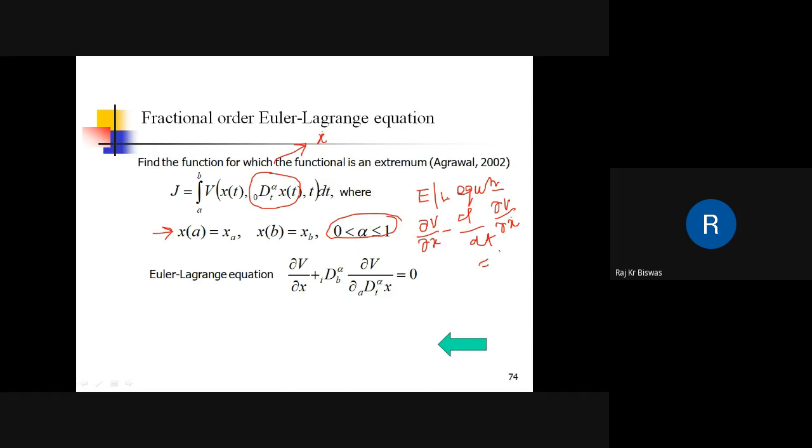Now here it can be seen that this is the right derivative, and when alpha is 1, this becomes minus d/dt. And this is the left derivative; when alpha is 1, this becomes x dot. So if alpha is replaced by 1, then this fractional order Euler-Lagrange equation will recover the conventional integer order Euler-Lagrange equation.